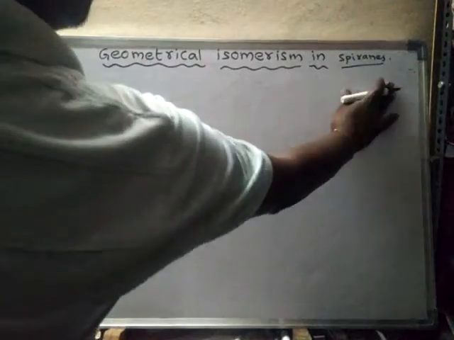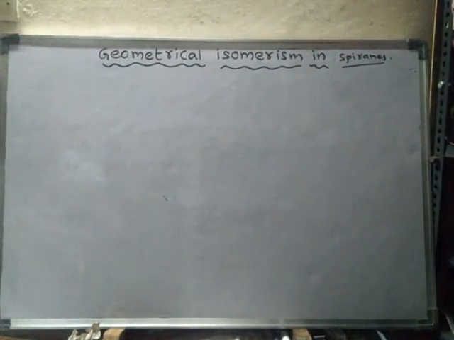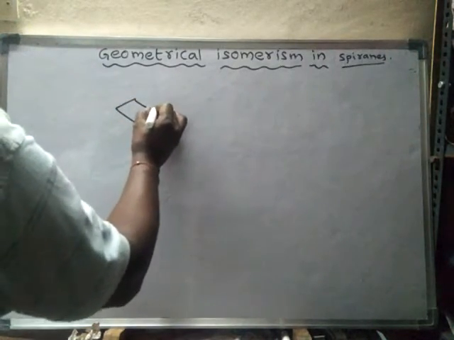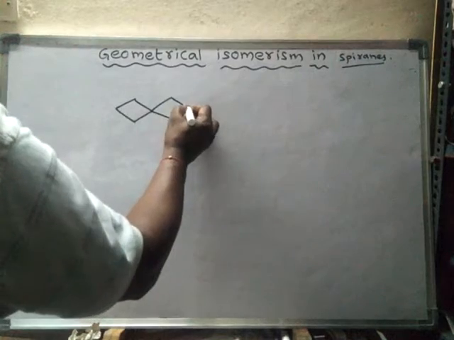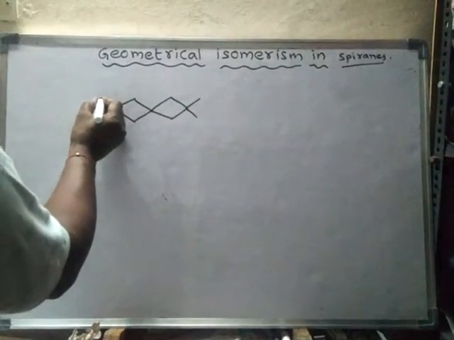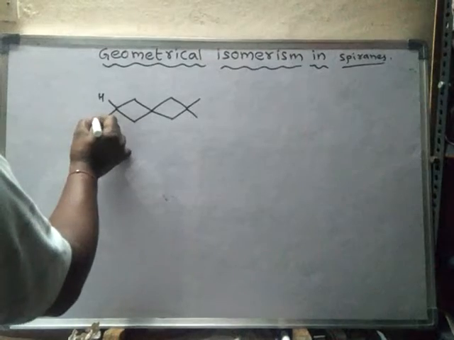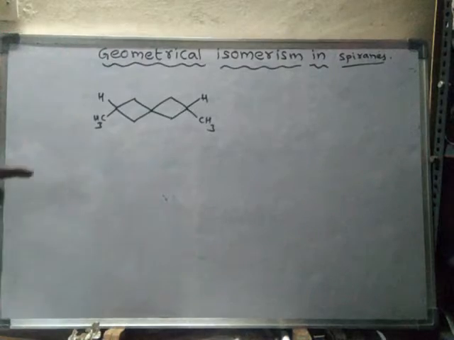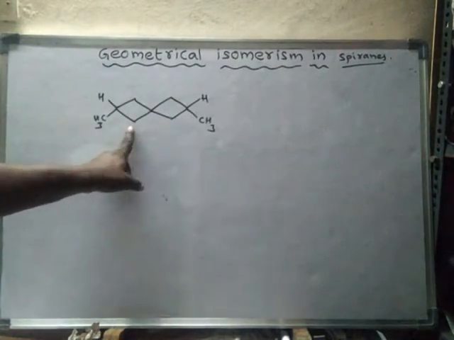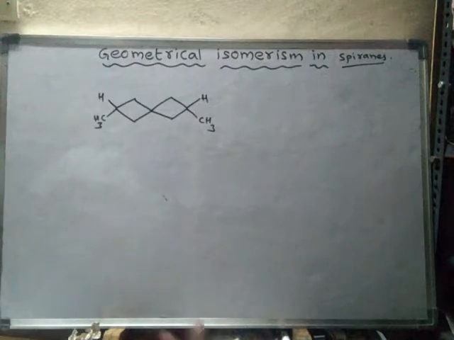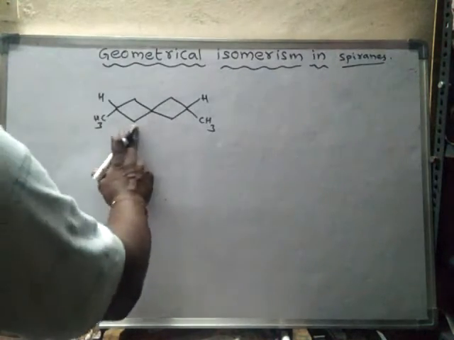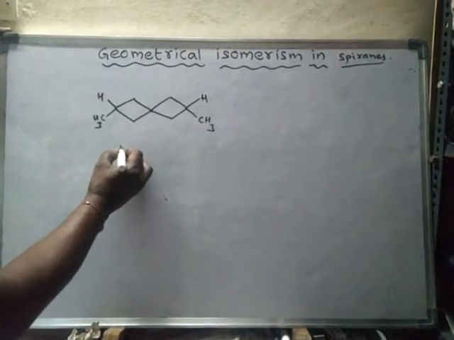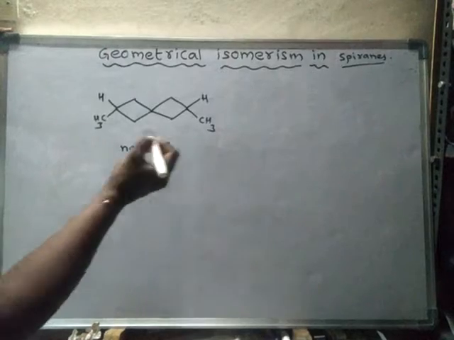Even in spiranes, if a spirane contains an even number of rings like this, here 2, it may be 4 or 6 or any number, then it does not show geometrical isomerism.